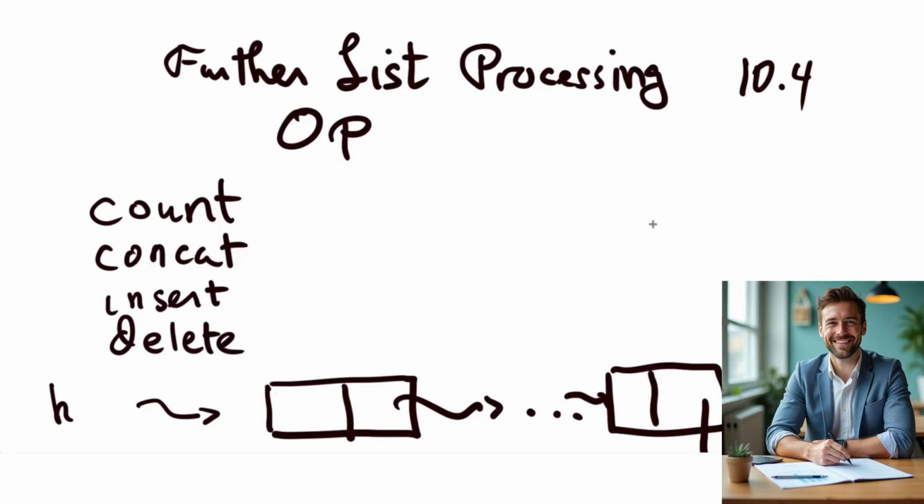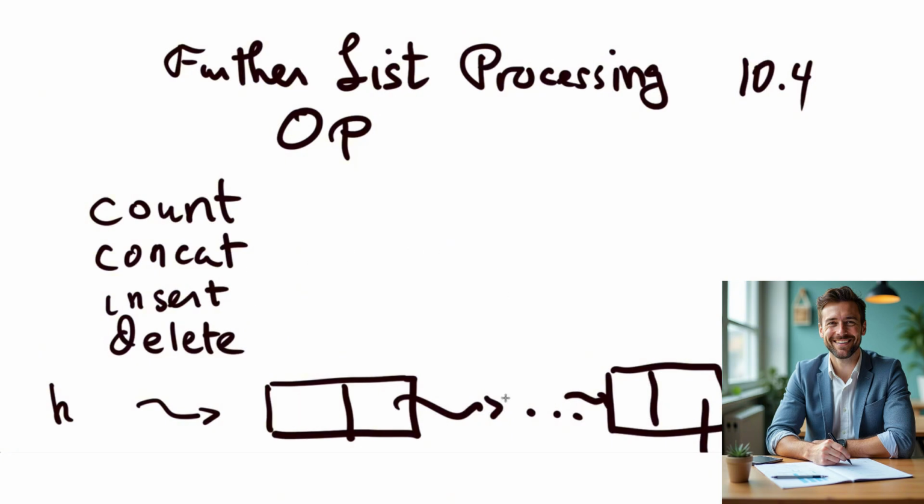Now let's look at list processing in detail and provide a significant number of operations on linear linked lists. Those operations will include count, so that'll tell us how many elements are in a list. Concatenate, that'll take two lists and link them together.